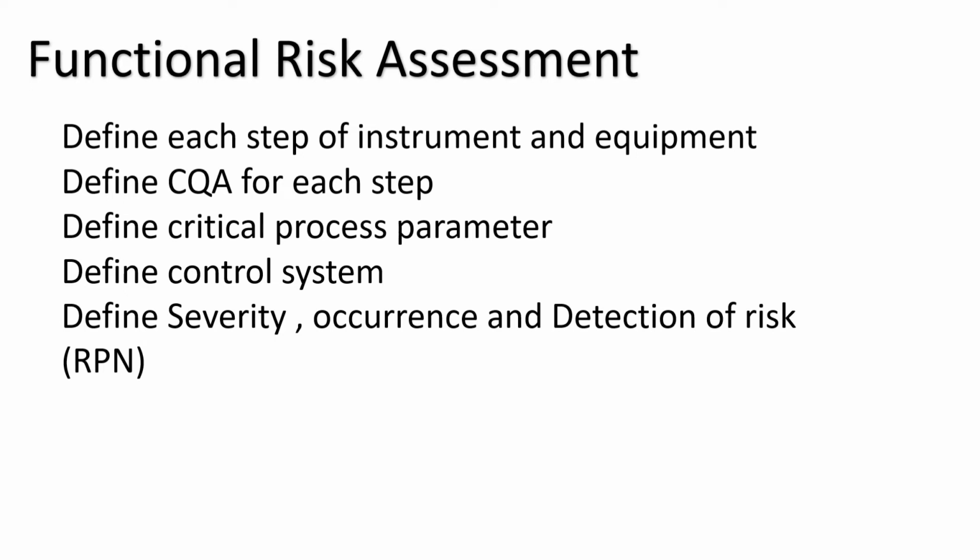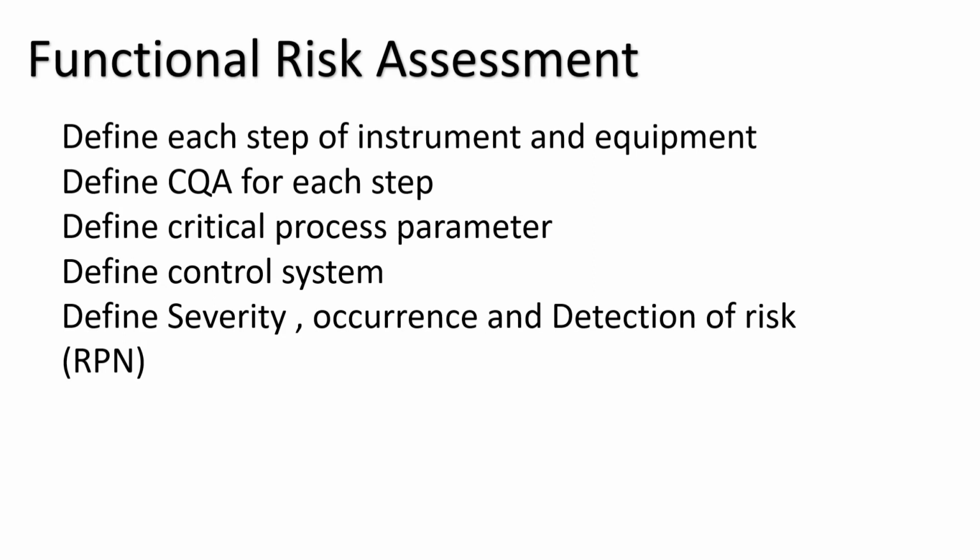Okay, the occurrence is rare, so what about the detection? The detection is very high, because when any leakage occurs in the column oven, the system automatically stops and gives an error. So in this case, your RPN is very low and there is no risk, because detection is very high and you stop the sequence. So you found the incident, but you cannot have any critical risk.